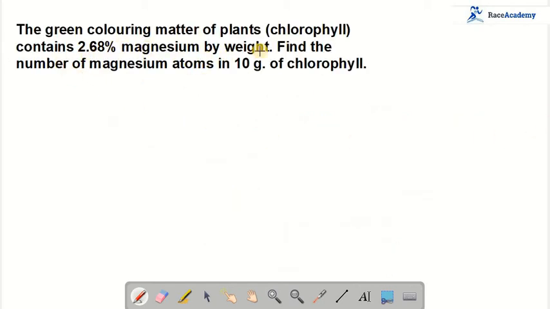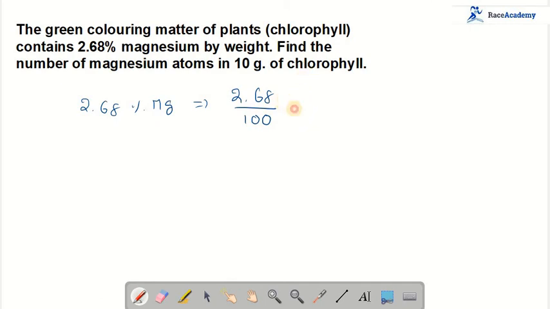The green coloring matter of plants, chlorophyll, contains 2.68% magnesium by weight. Find the number of magnesium atoms in 10 grams of chlorophyll. From the given information, we know that 2.68% of magnesium is nothing but 2.68 by 100: 2.68 grams out of 100 grams of chlorophyll.